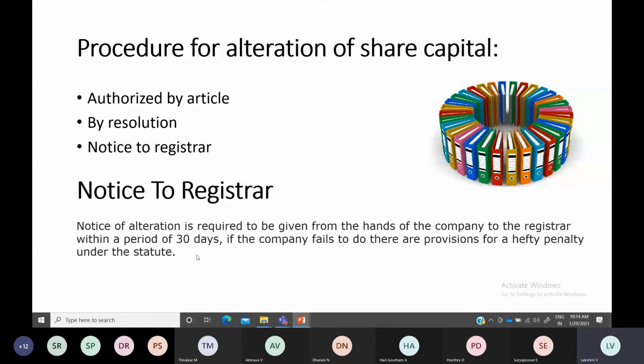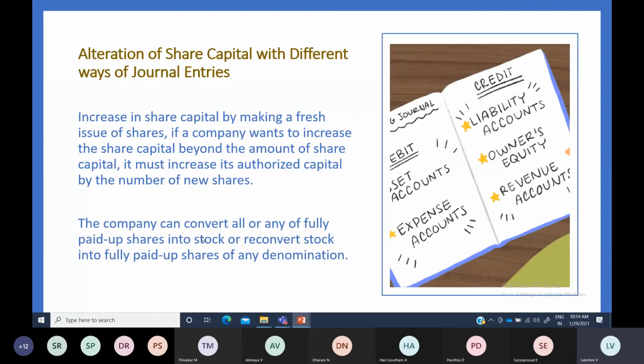Next, increase in share capital can be done by a fresh issue of shares. As you know, if I want to increase my authorized share capital, then I have to issue additional new shares. If I want to increase my authorized share capital, I have to make a fresh issue of shares there.